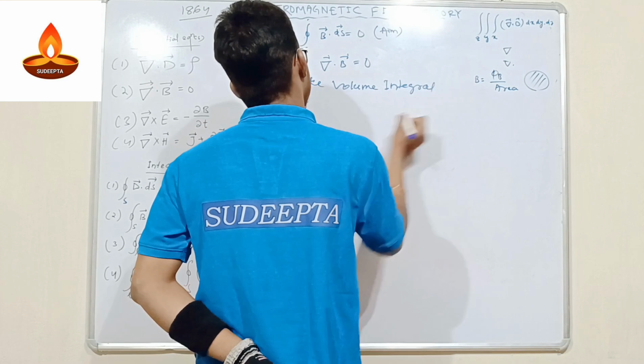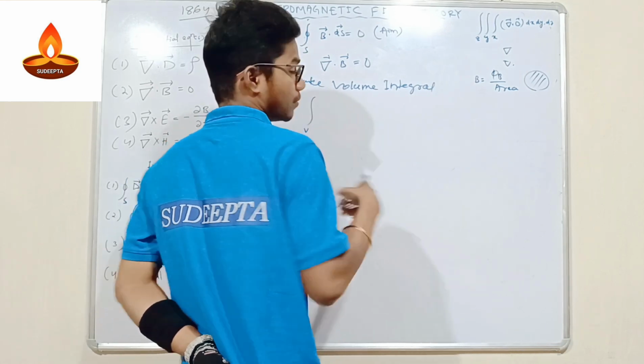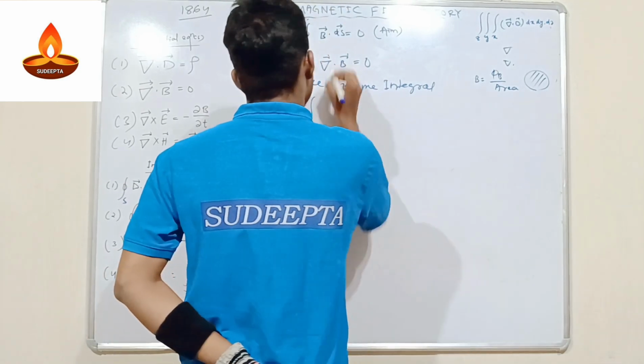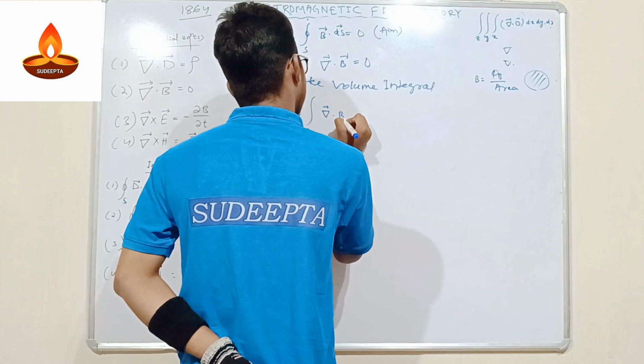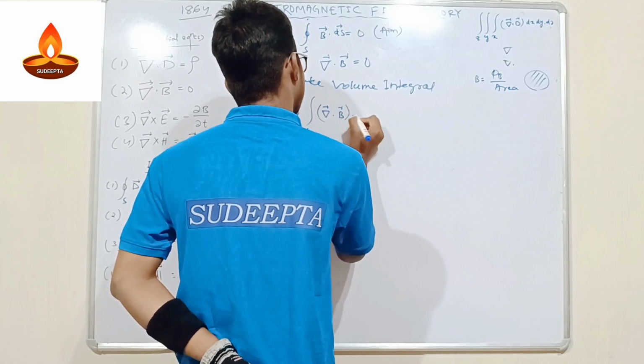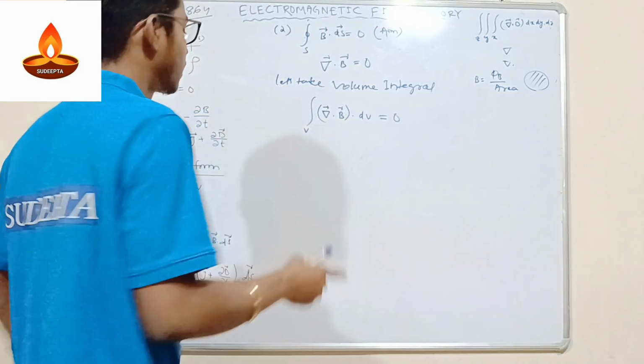So what will happen here? Here it will be B, symbolized B. There is no need of any closed circle because volume is always enclosed. That means it will be divergence of B dot dV is equal to 0. Okay, so here we got this kind of scenario.